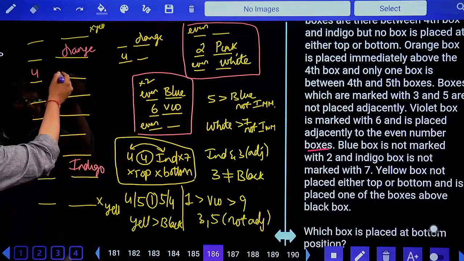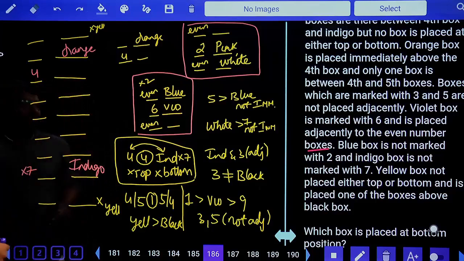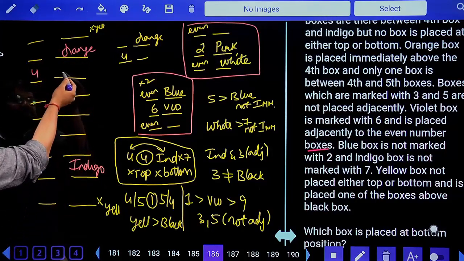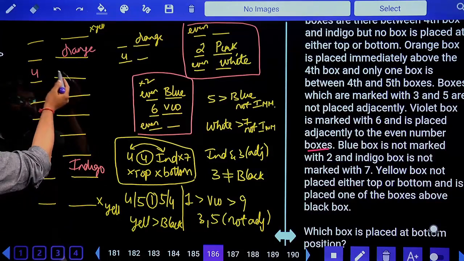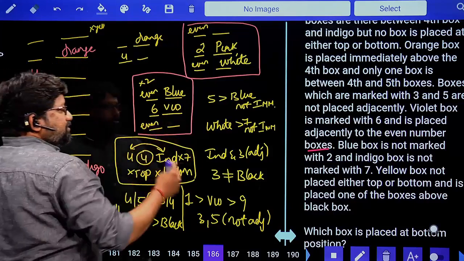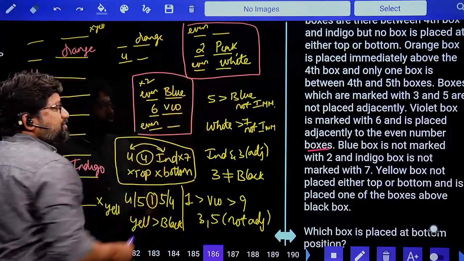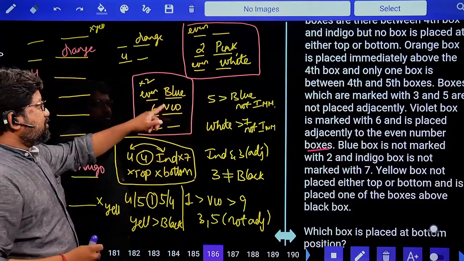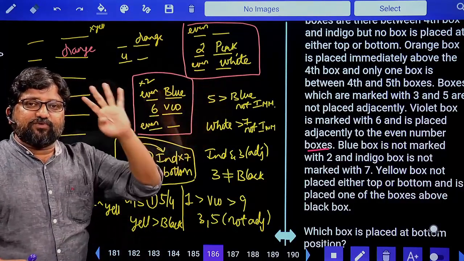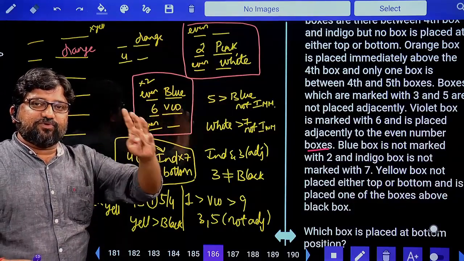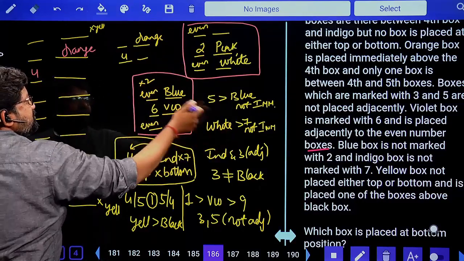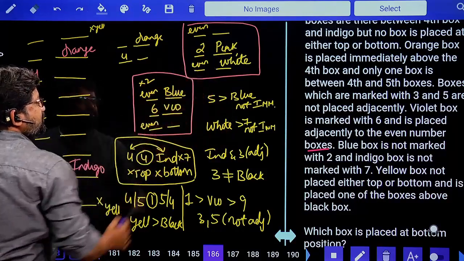6 is violet, so I can't take violet here, because if I take violet here, this should be blue. I can't take pink here because pink is for 2. If I take white here, above white there should be pink. Are you able to understand what I say? I told you there are only 4 even numbers, and you have 4 colors: blue, violet, pink, and white. What are those 4 even numbers? 2, 4, 6, 8. Yes. 2 and 6 are already occupied. So 4 and 8 are for blue, or 4 and 8 are for white.